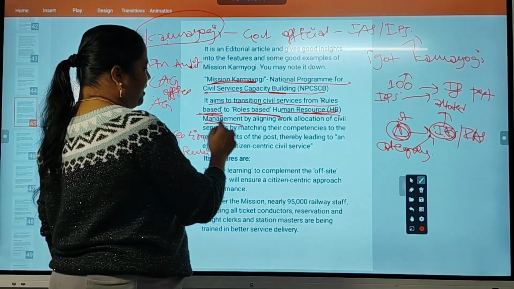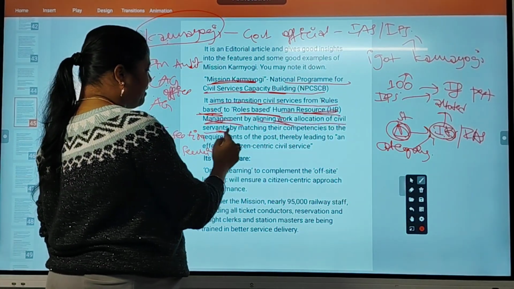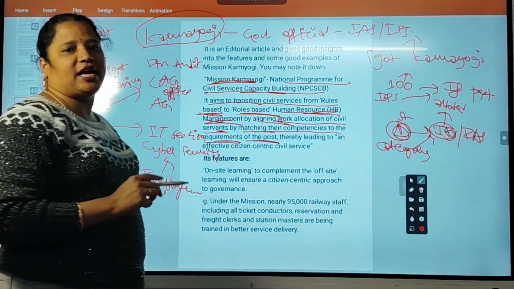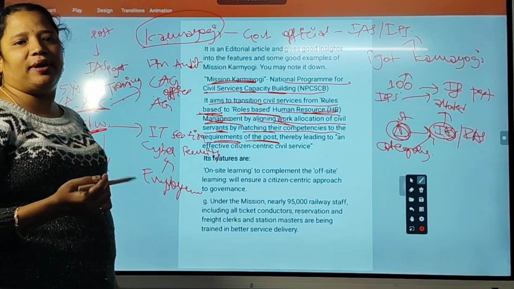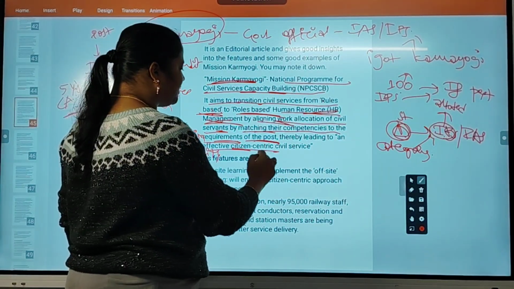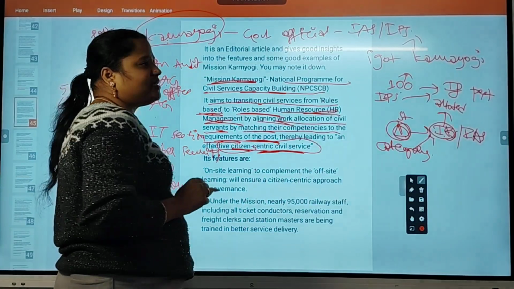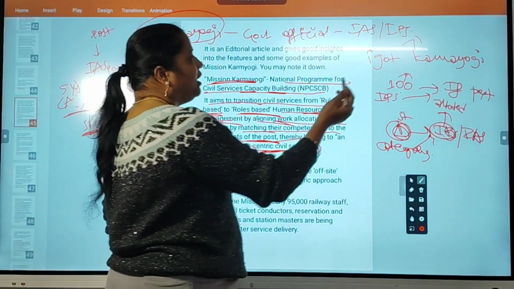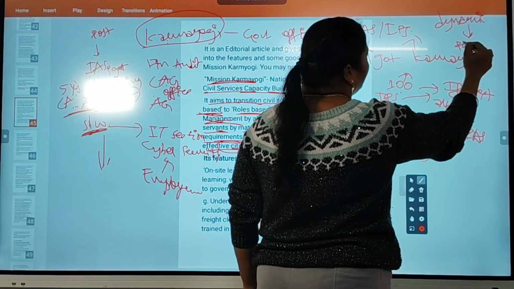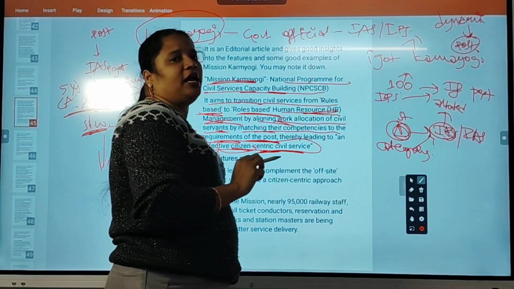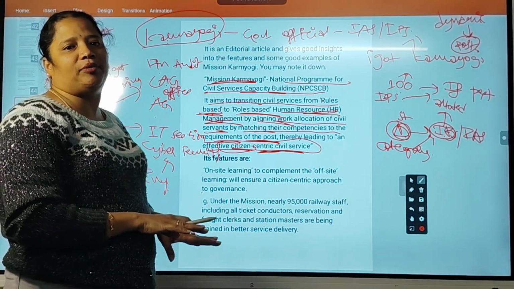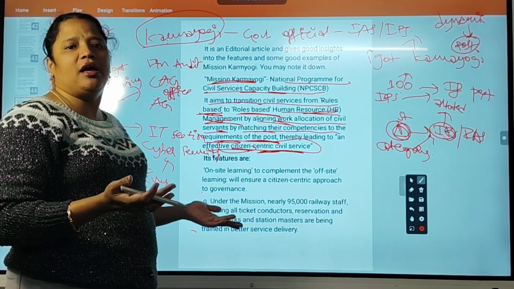Human resource management by aligning work allocation of civil servants by matching their competencies to requirements of the post. So their abilities, personal skills, competency will be matched to the requirements of the post here, thereby leading to effective citizen-centric civil services. Then civil services will become more dynamic. If an able person is placed in the post, then he can handle things very easily. If an incapable person is placed in the post, his performance will come down. Even the government can't achieve the efficiency.